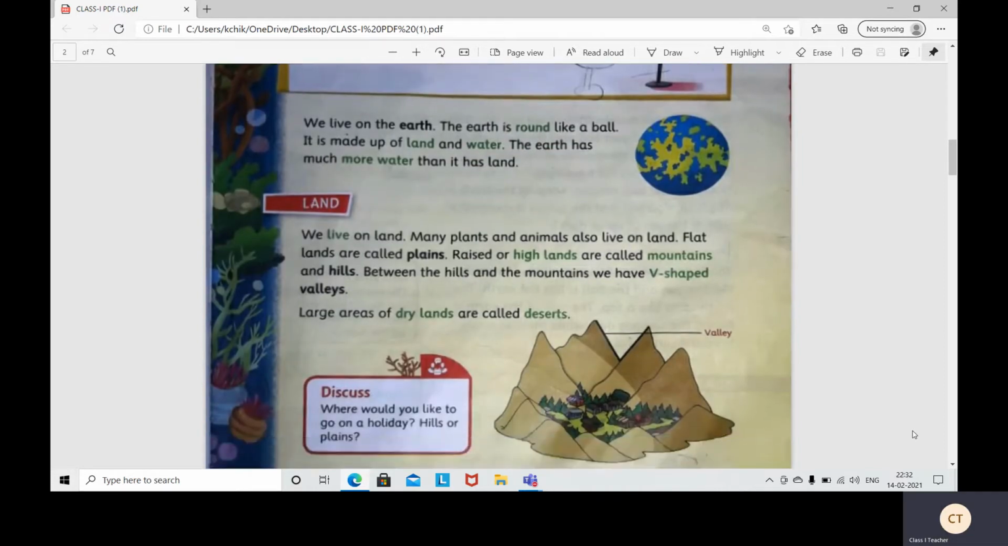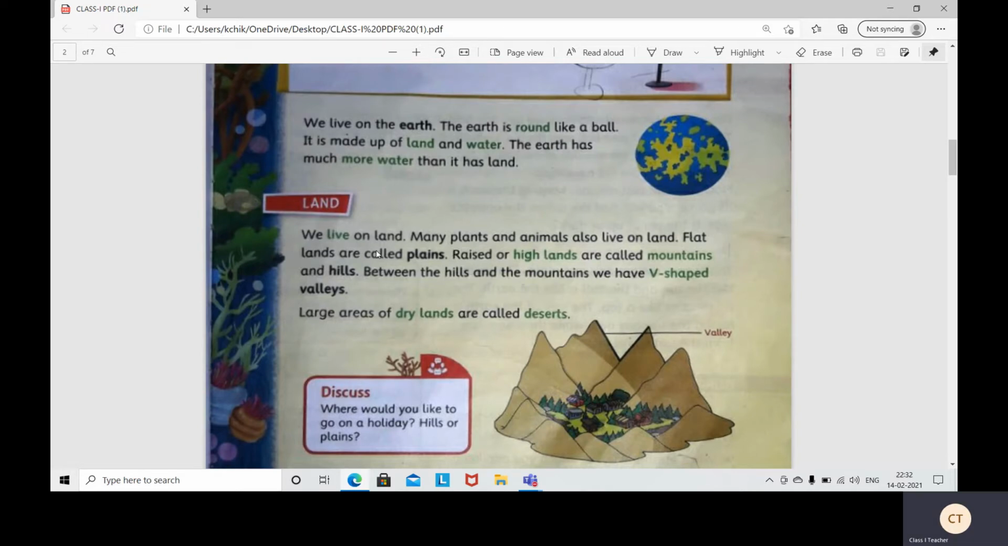Land. We live on land. Many plants and animals also live on land. Flat lands are called plains. Raised or high lands are called mountains and hills. Between the hills and the mountains, we have V-shaped valleys. Large areas of dry lands are called deserts. I repeat,